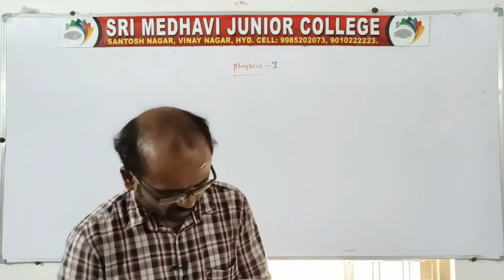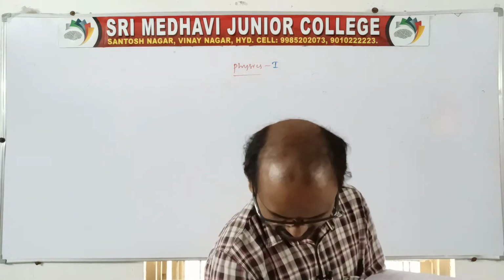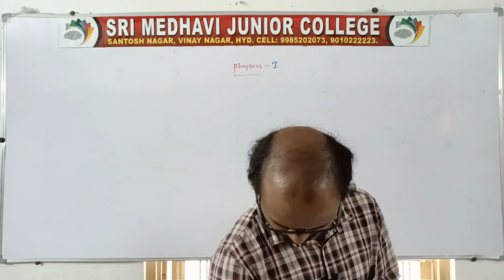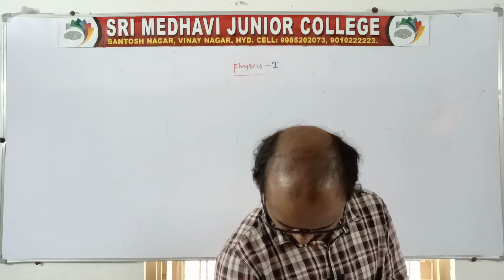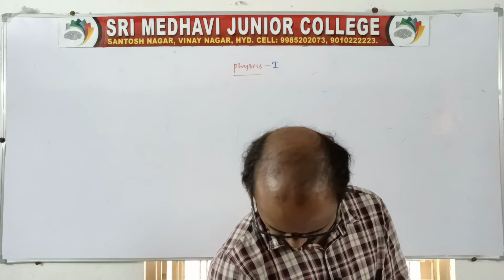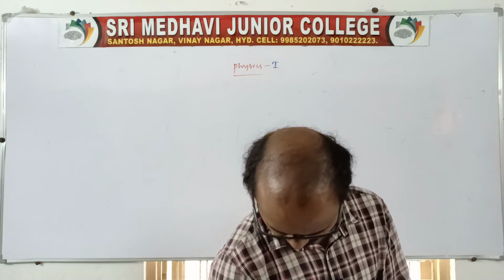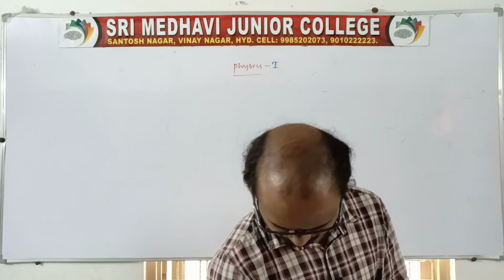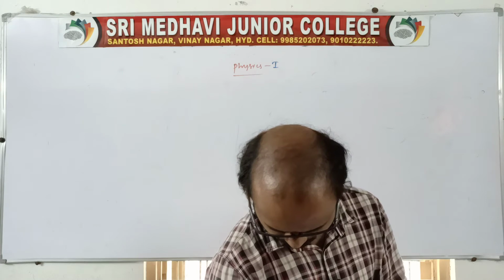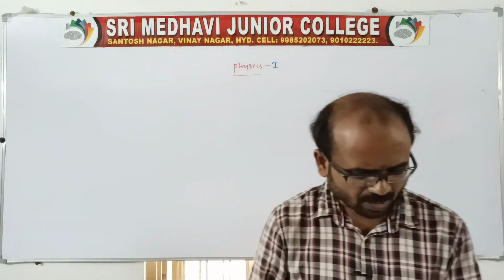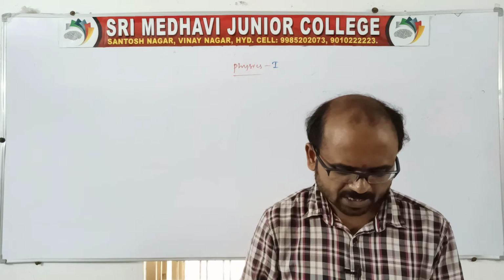Page number 199, look at page number 199, question number 1. The bob of a pendulum is made of a hollow brass sphere.